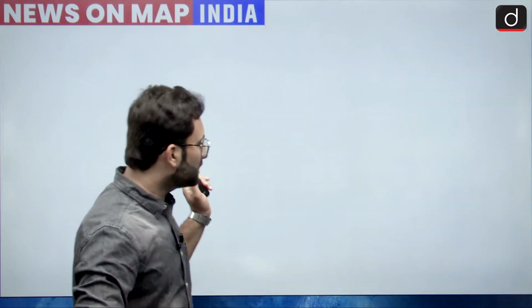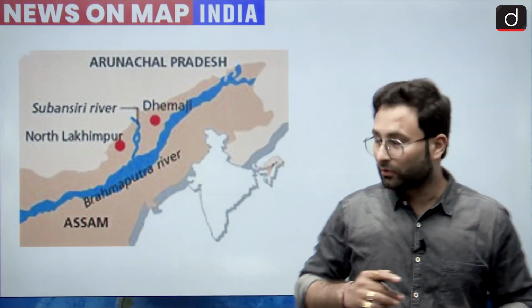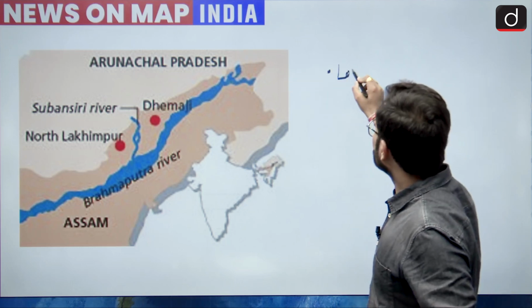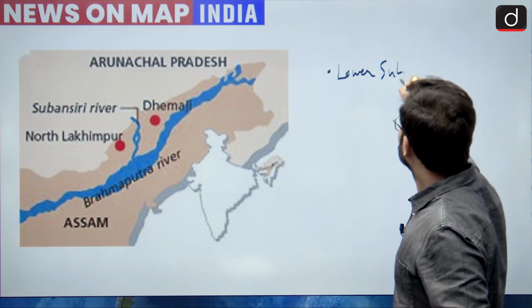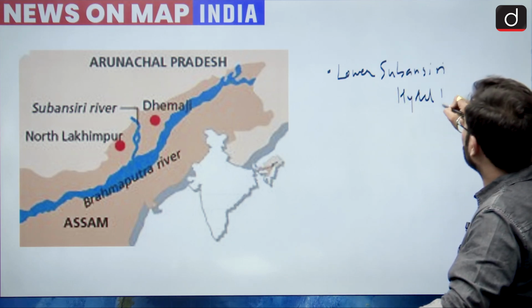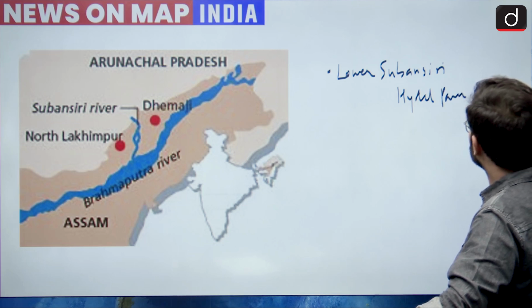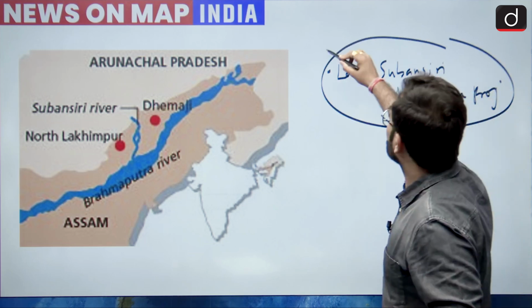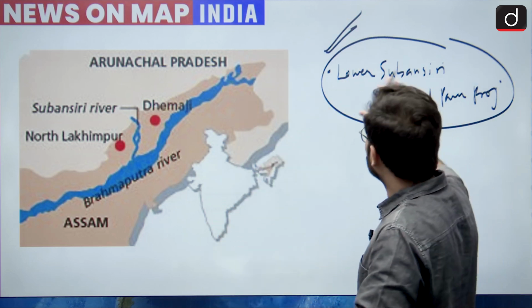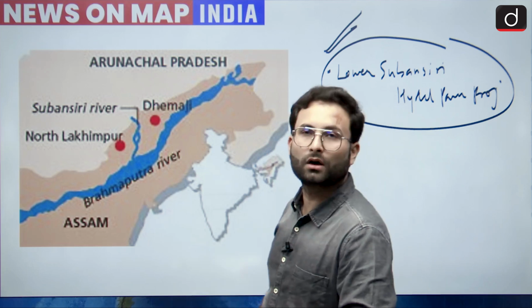Here, when we are talking about this project elephant corridor, there is this Lower Subansiri hydro power project. Please go through this particular project because that is also important, because in the lower part of that particular project only we are going for this elephant corridor.